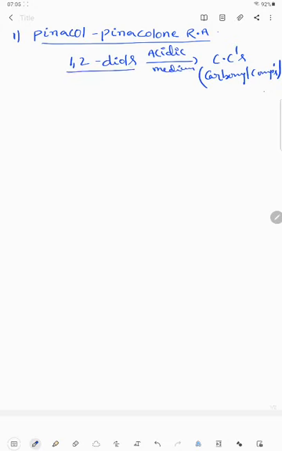These 1,2 diols are also called vicinal diols, and this is also called pinacol, and these carbonyl compounds are also called pinacolones.